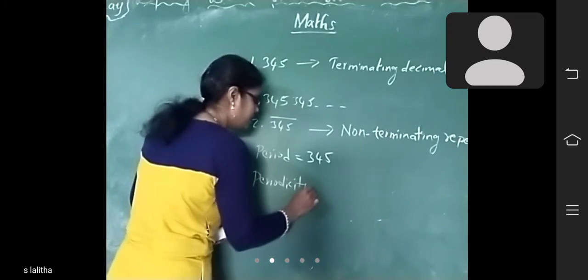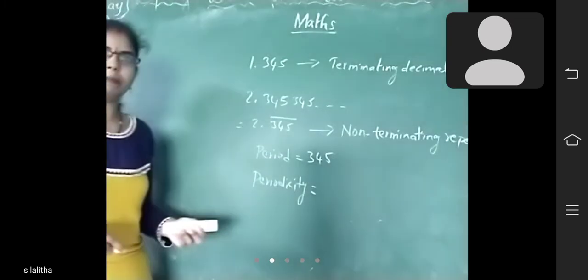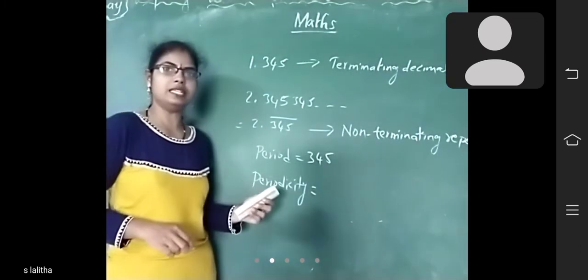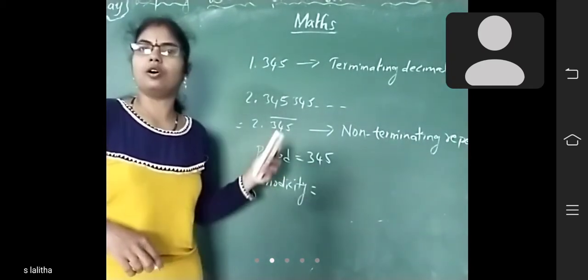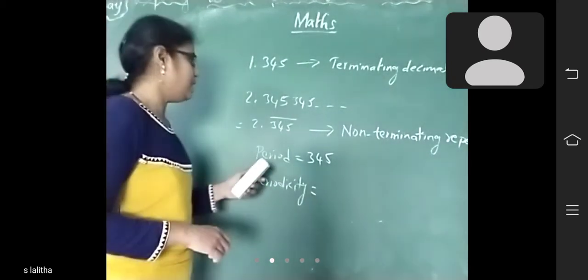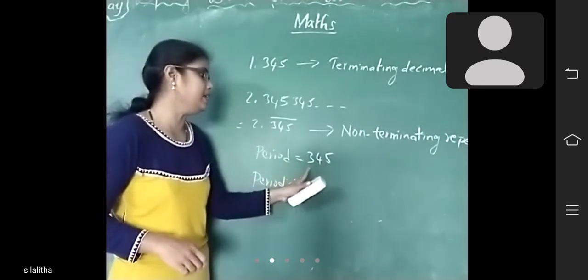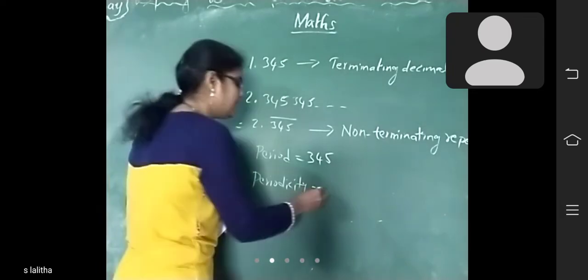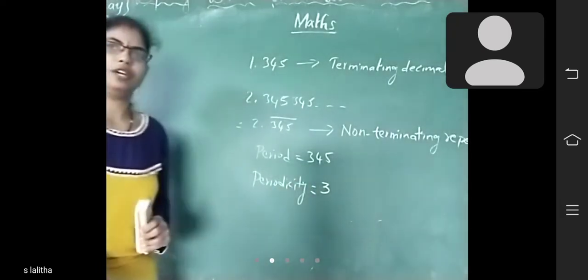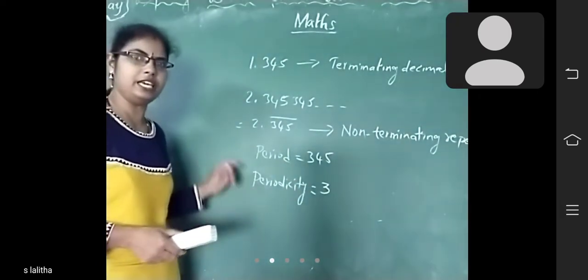And what is the periodicity? The number of digits in the period of a non-terminating repeating decimal is called periodicity. In the period, how many digits are there? 1, 2, 3. So the periodicity here is 3. Did you understand the period and periodicity?